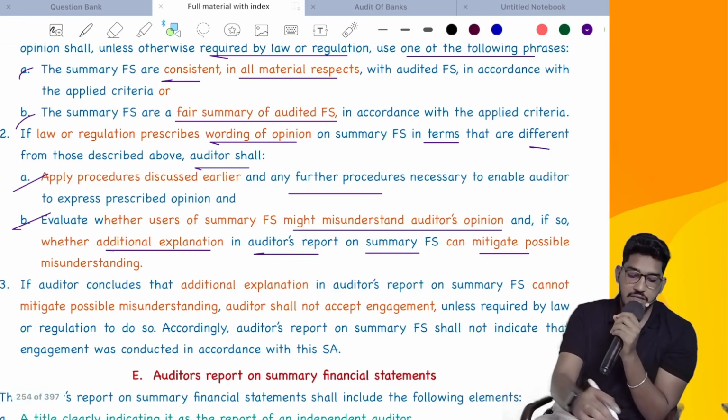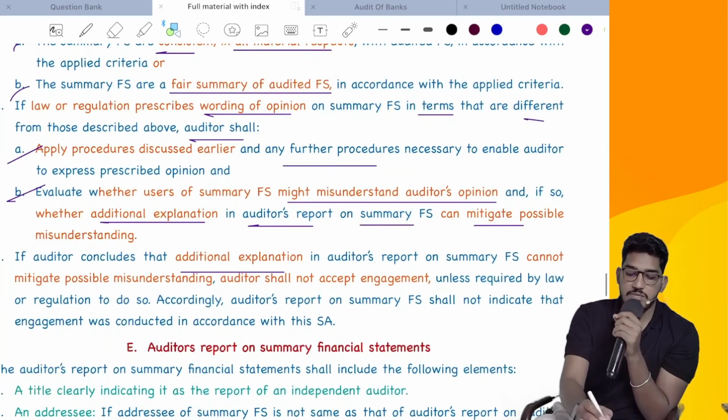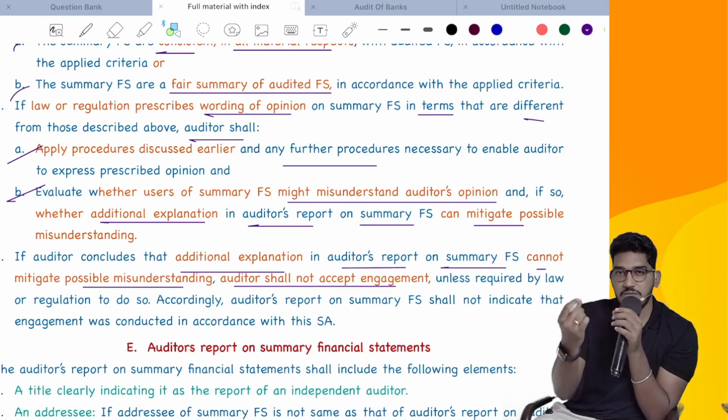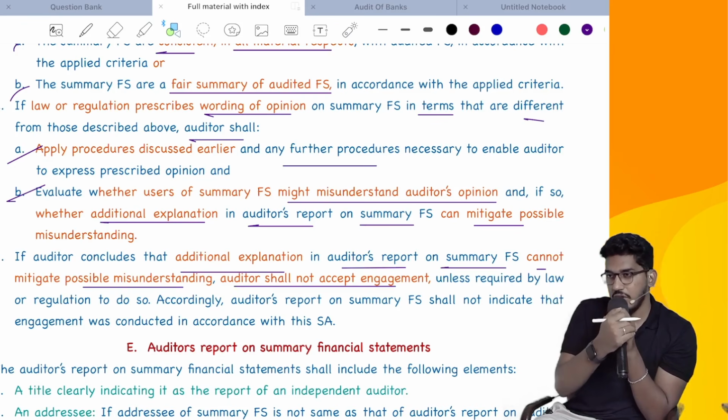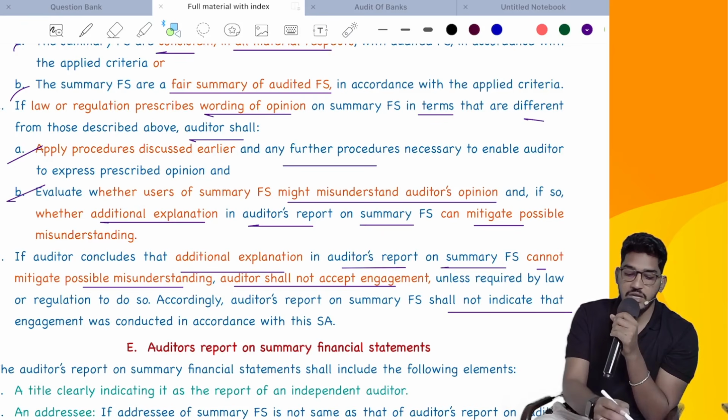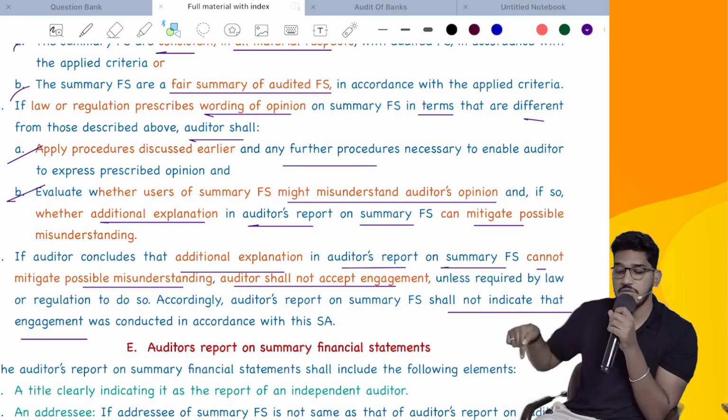That they say in the next line: if the auditor concludes that an additional explanation in the auditor's report on summary financial statements cannot mitigate possible misunderstanding, the auditor shall not accept such engagement. But however, here they say, unless it is required by law or regulation. If it is compulsion from law, you have to do it. Accordingly, the auditor's report on summary financial statements shall not indicate that the engagement was conducted in accordance with this SA.